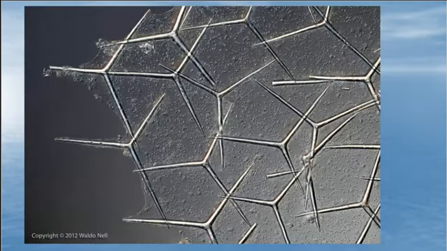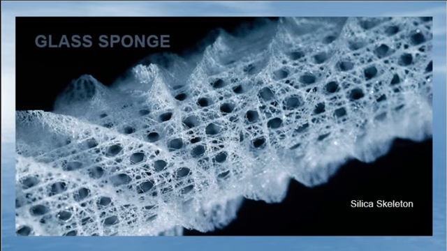This is basically the one you'll be seeing today, one that looks kind of like this. You see how they're like little glass-like spicules? Looks like a Mercedes Benz. This is what is known as a glass sponge, and they have a silica skeleton. Those little spicules will join up together and make that kind of structure.